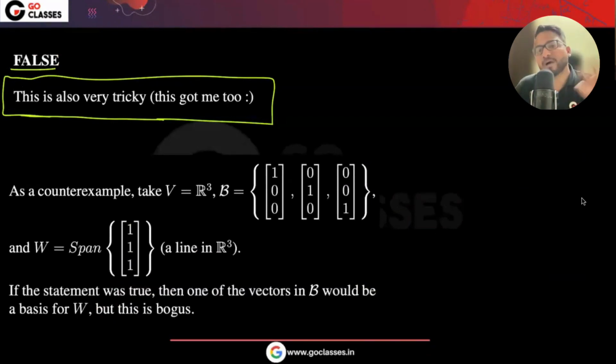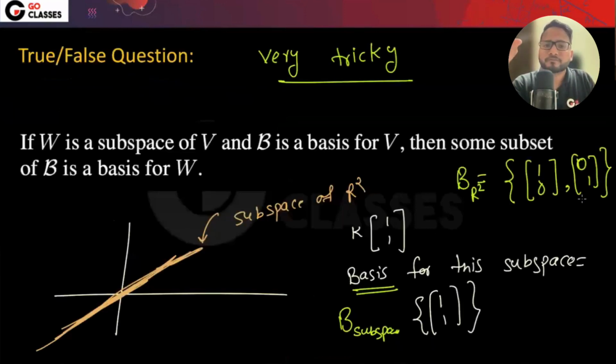Actually, at first sight, I also thought it is true. So this question got even the professor. So obviously it is very much okay. Don't judge yourself, wondering why you were not able to solve the question. Don't worry about it. But yes, this question is very tricky. I hope you are understanding. Let me try to make this more explainable.